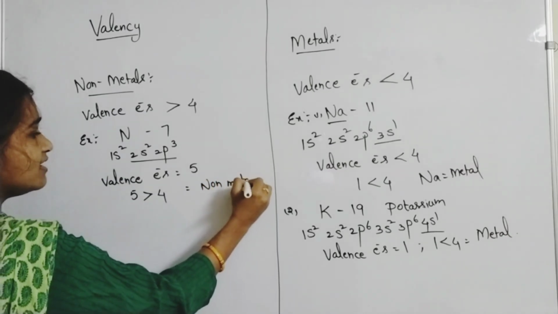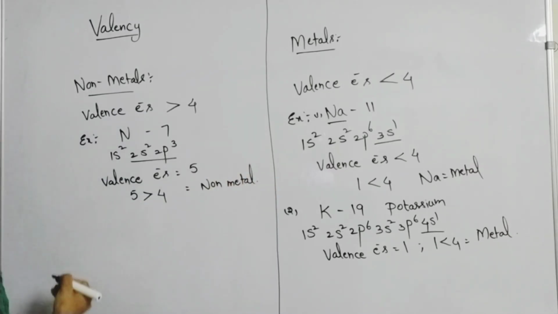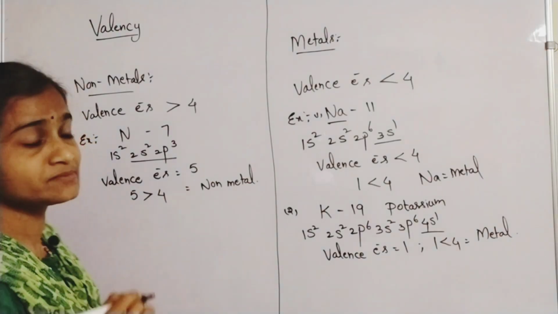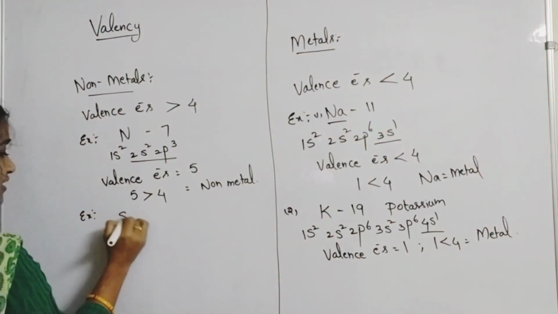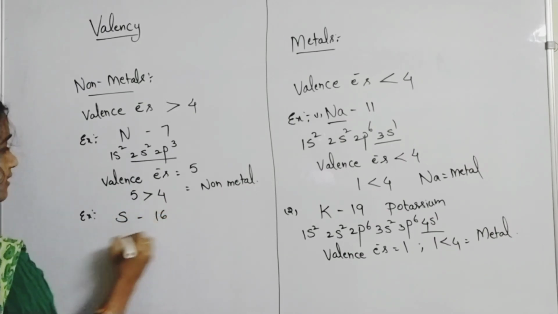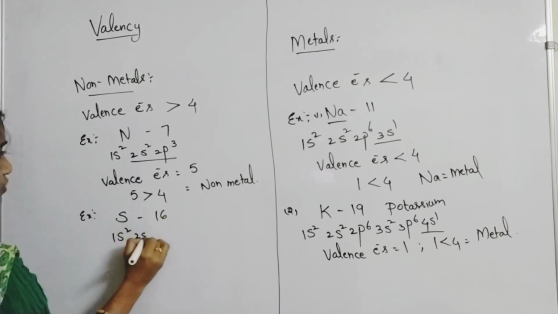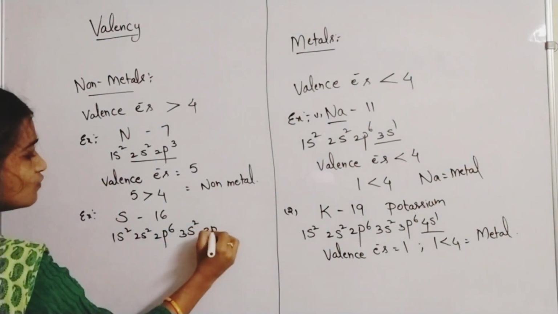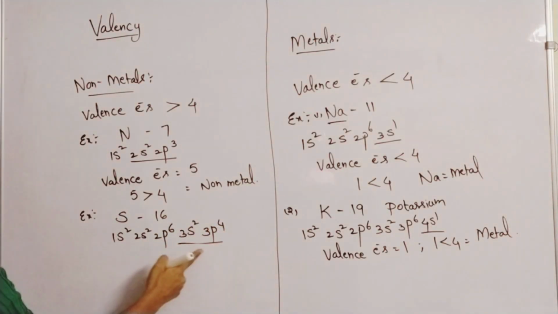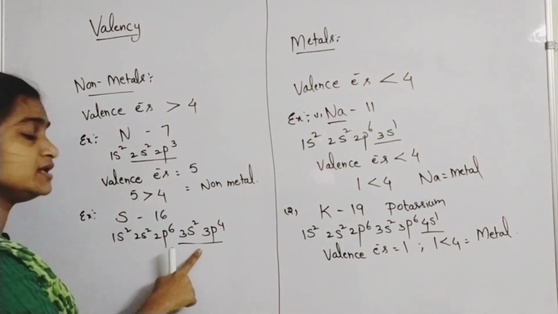Please identify the element to be metal or non-metal first. You can take the example of sulfur, 16: 1s2, 2s2, 2p6, 3s2, 3p4. Then the valence shell is 3s2, 3p4.